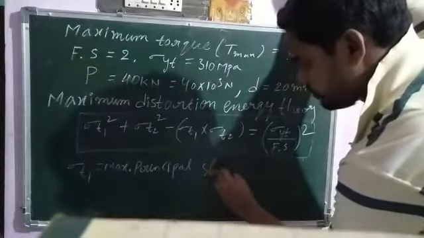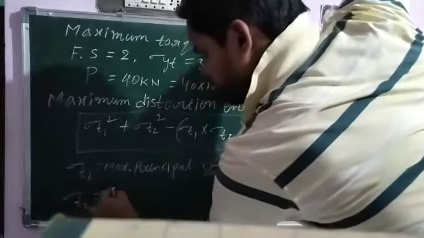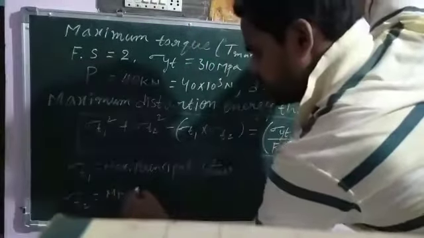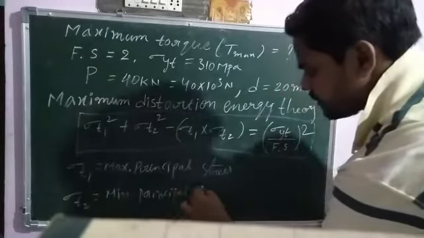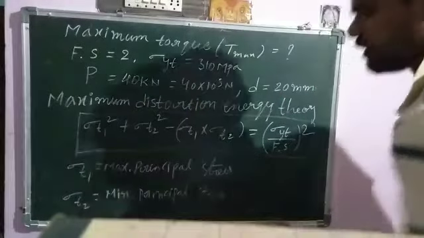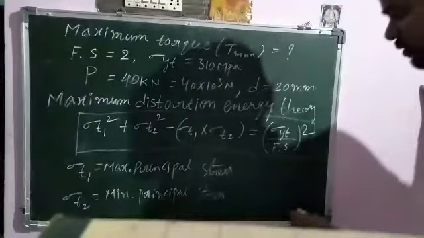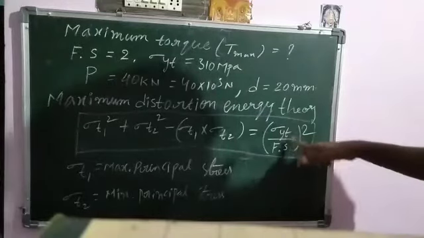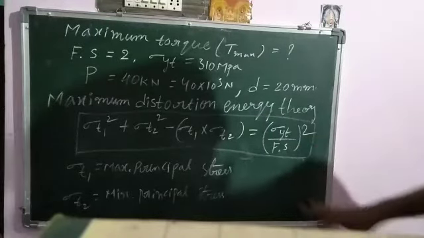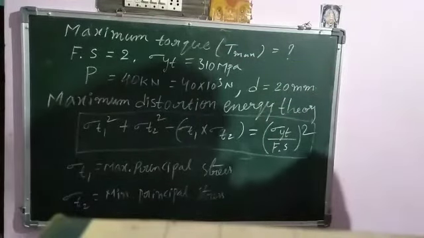Sigma T1 represents maximum principal stress, sigma T2 means minimum principal stress, sigma Yp means yield stress, and then the factor of safety. Using this relation, we have to calculate the maximum torque.